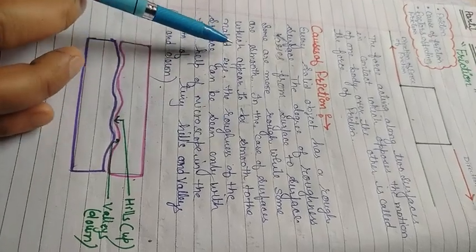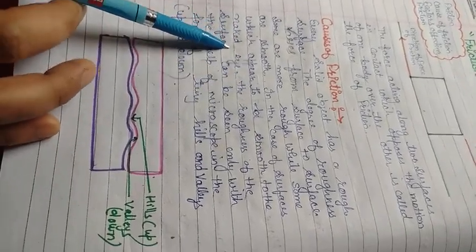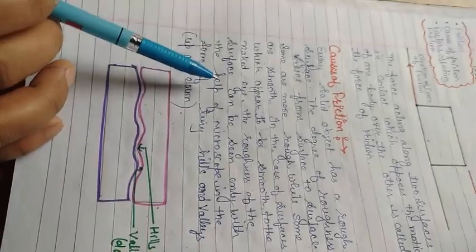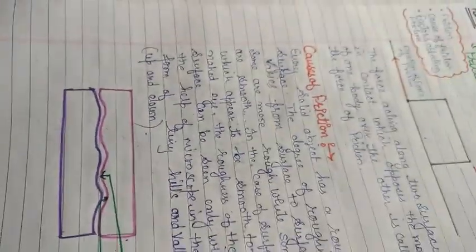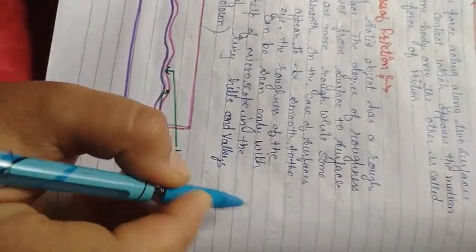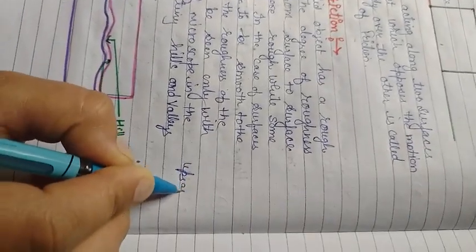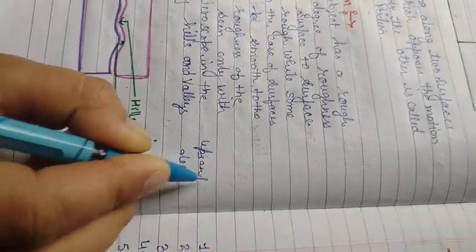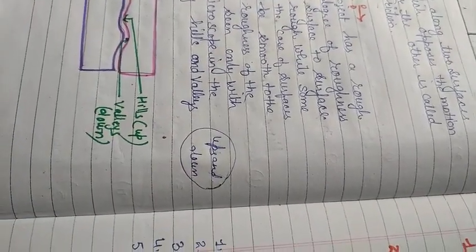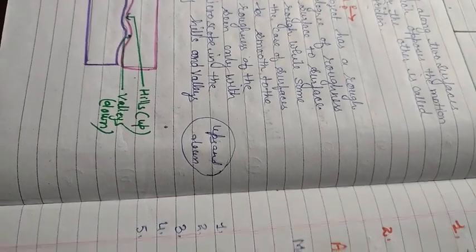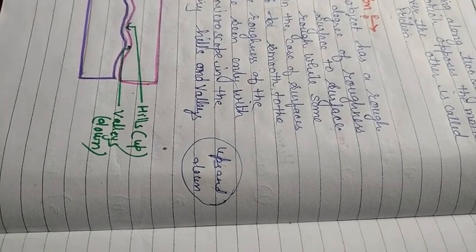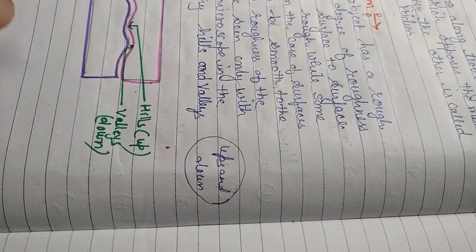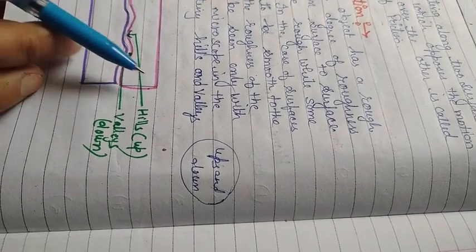In the case of a surface which appears smooth to the naked eye, the roughness can be seen only with the help of a microscope in the form of tiny hills and valleys. These tiny hills and valleys are also known as ups and downs. When these ups and downs interlock with each other, they oppose the motion of one body over another and give rise to frictional force.